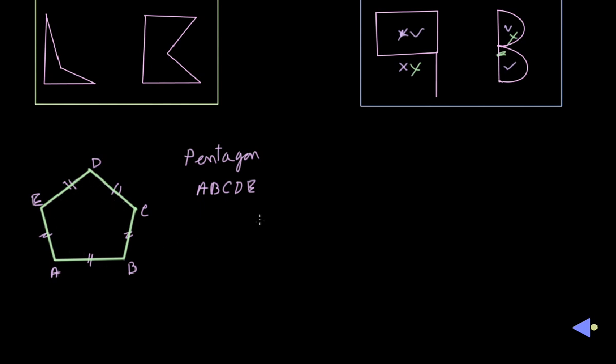A, B, C, D, that is the clockwise direction. We can start it from B also, no problem. So B, C, D, E, and finally A. This way also we can name the pentagon. Even we can name it anti-clockwise, like this way also.